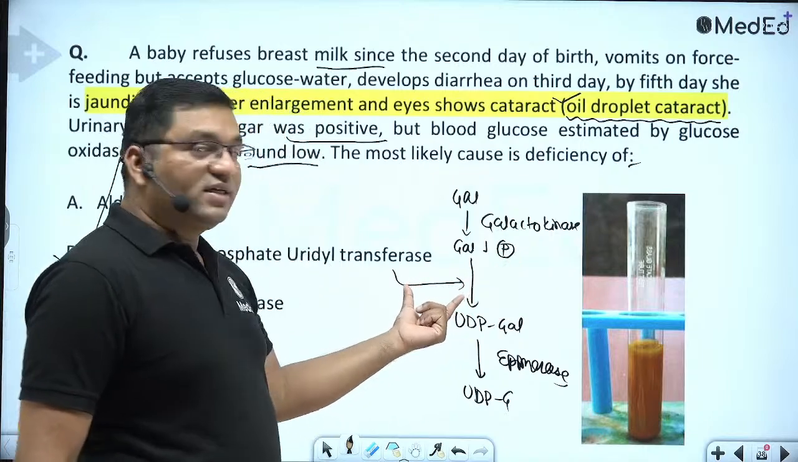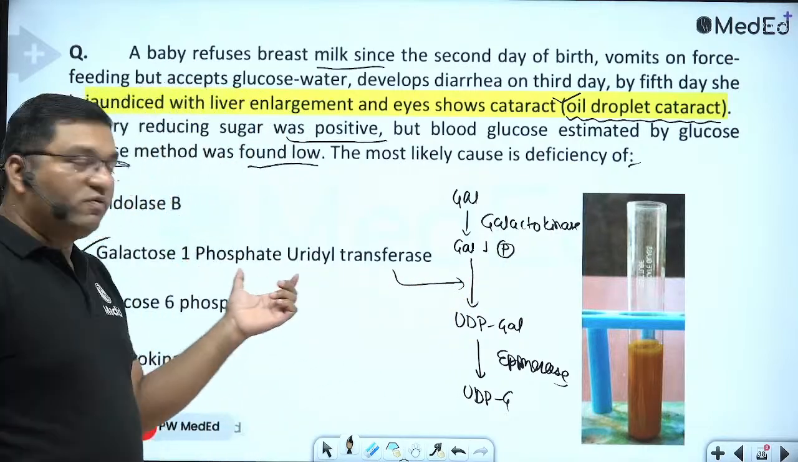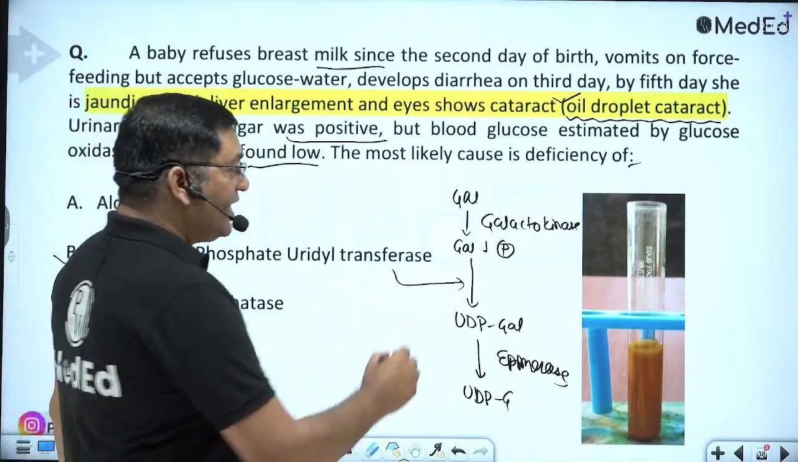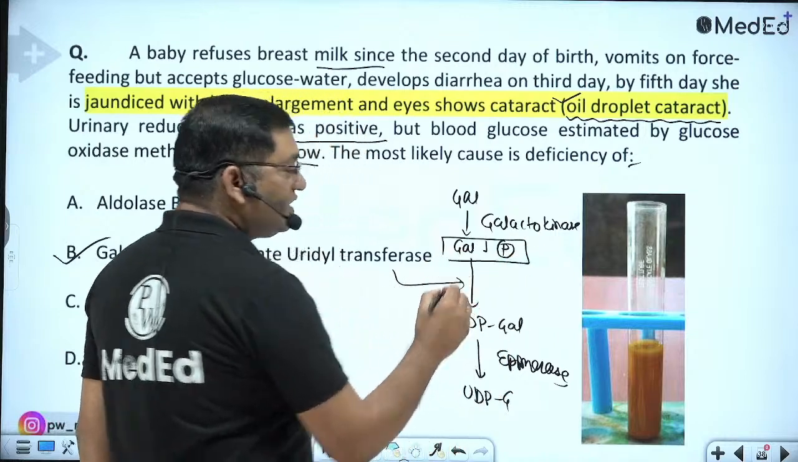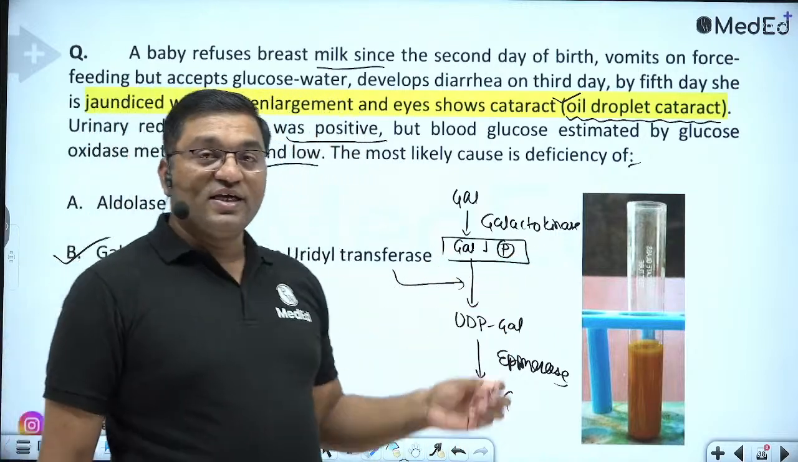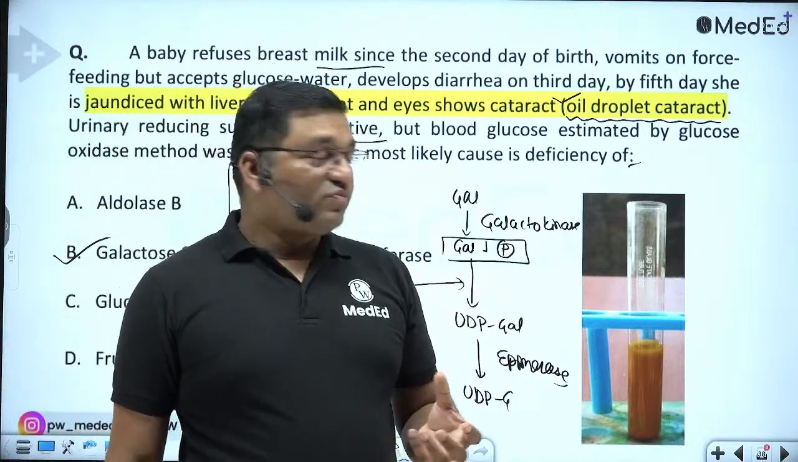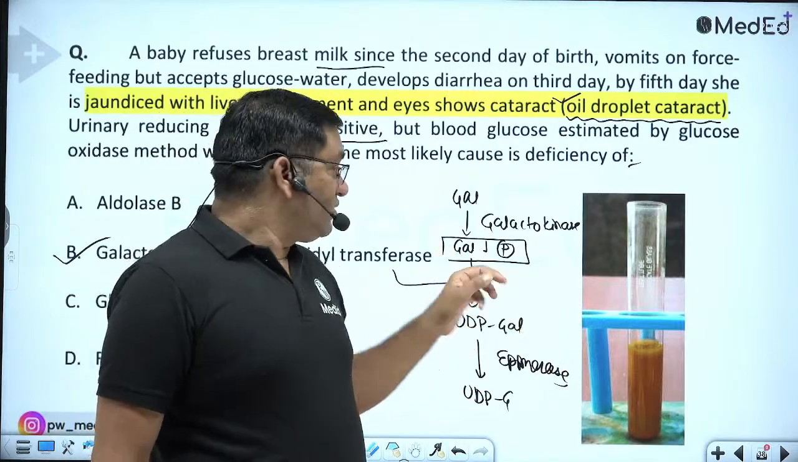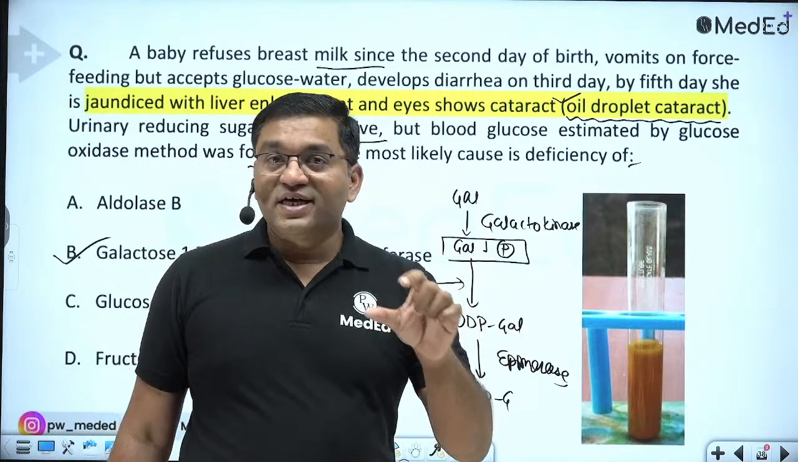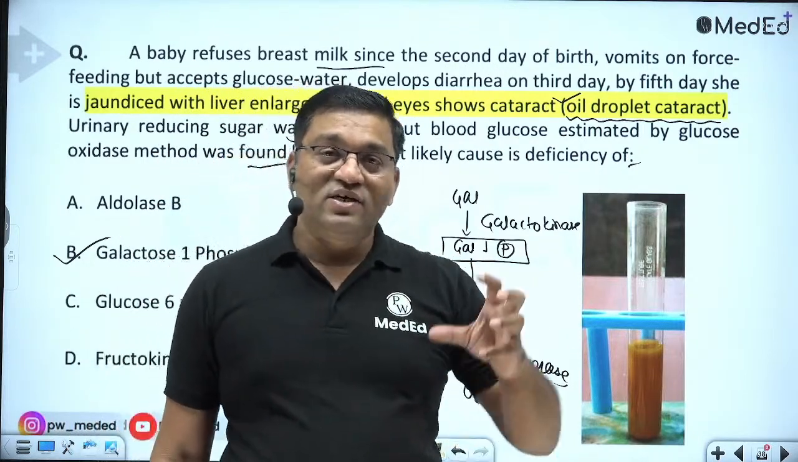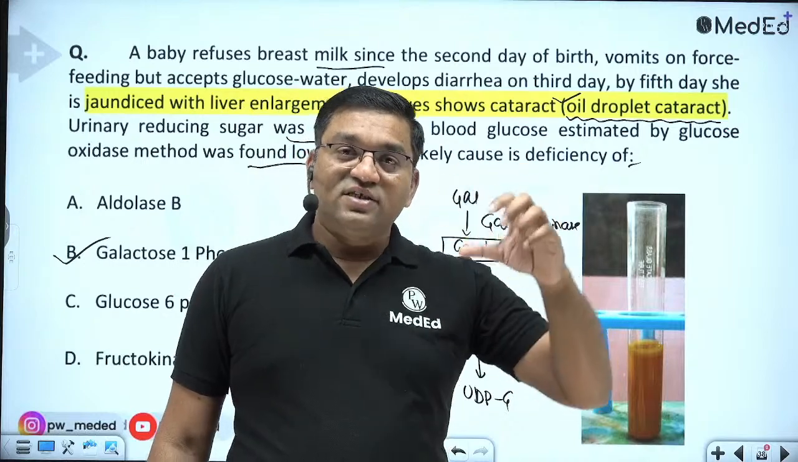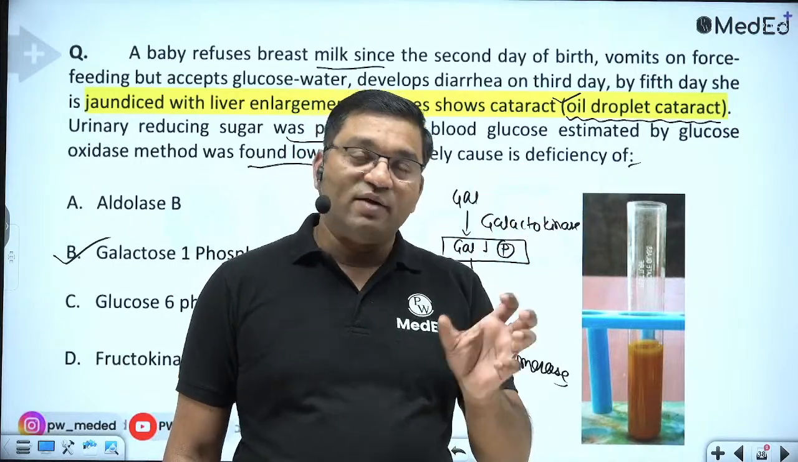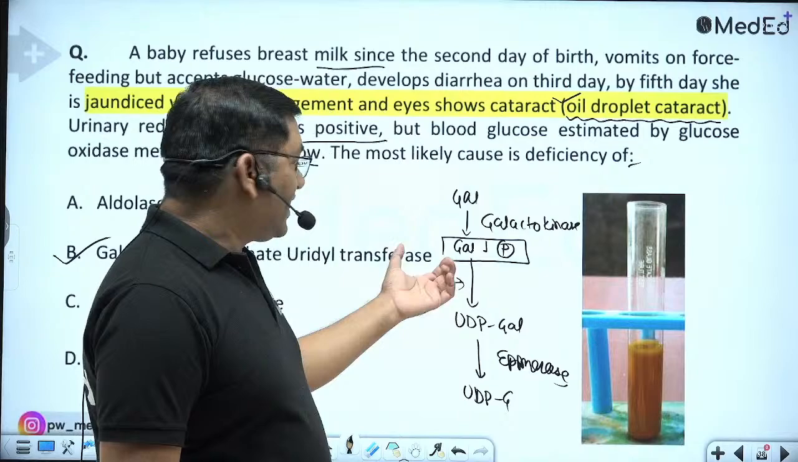Now this is classical galactosemia due to galactose 1-phosphate uridyl transferase defect, and accumulation of galactose 1-phosphate in the tissues causes hepatomegaly and mental retardation. This galactose 1-phosphate inhibits the glycogen phosphorylase enzyme, which decreases the conversion of glycogen into glucose. So there is hypoglycemia in galactosemia.